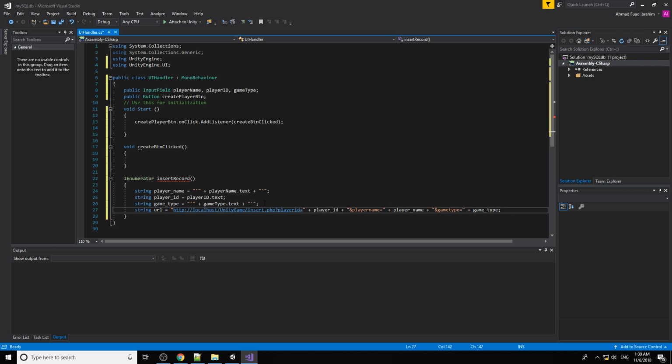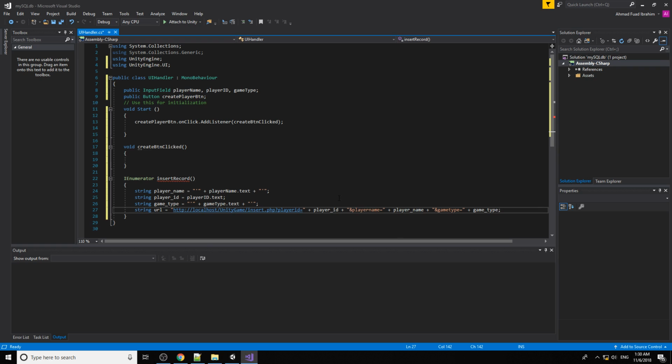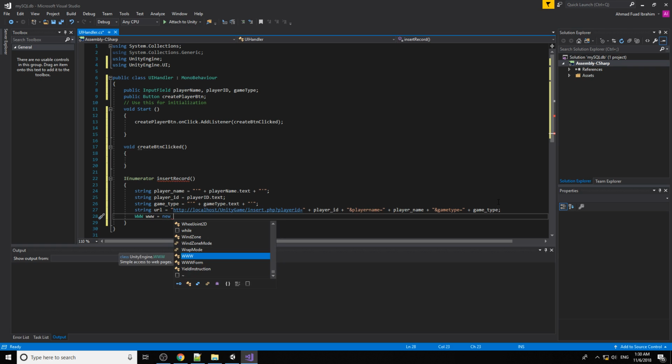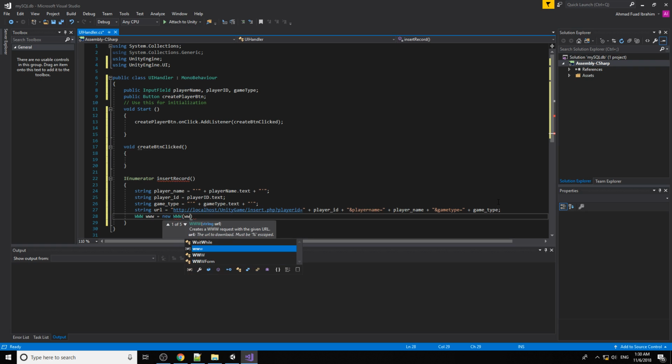So basically we duplicate whatever you call inside this HTTP URL. So you have the URL. Now you want to load the URL, so we are using the WWW function. WWW equal to, sorry, this is the URL.